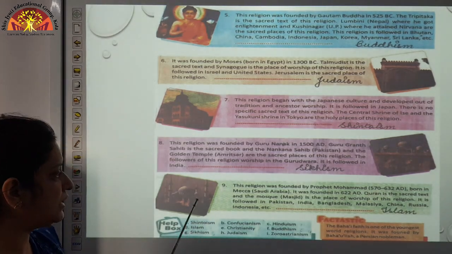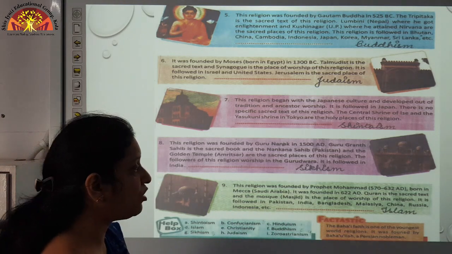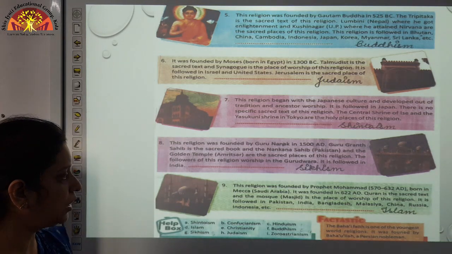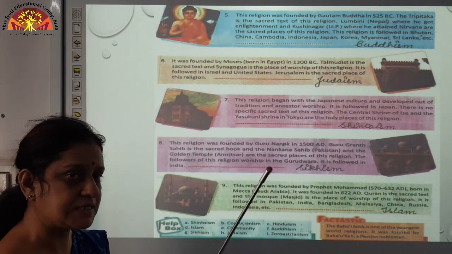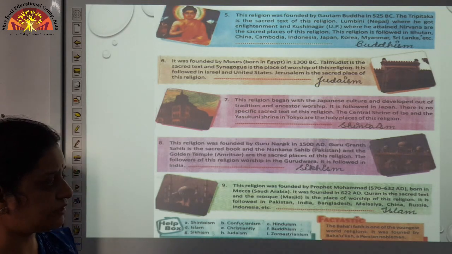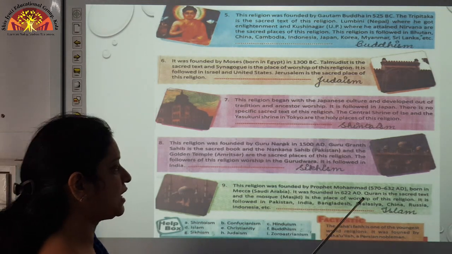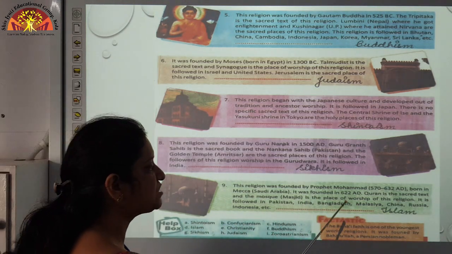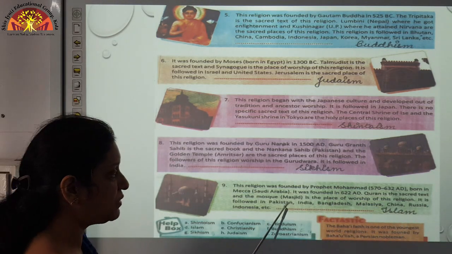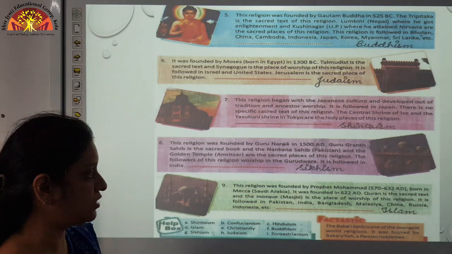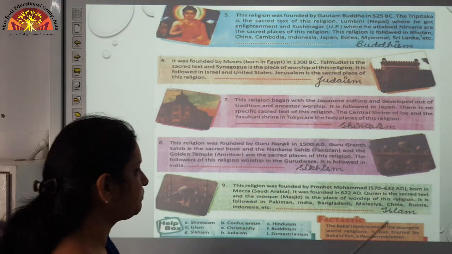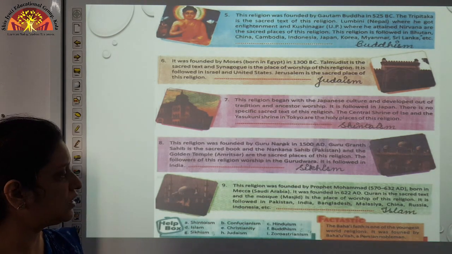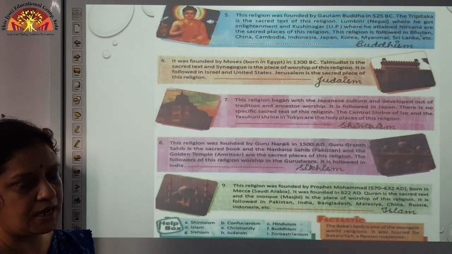And the last one is number 9. This religion was founded by Prophet Muhammad, between 570 to 632 AD, born in Makkah, which is situated in Saudi Arabia. It was founded in 622 AD. Quran is the sacred text, and the mosque, which is also called masjid, is the place of worship of this religion. It is followed in Pakistan, India, Bangladesh, Malaysia, China, Russia, Indonesia, etc. And the answer is Islam.